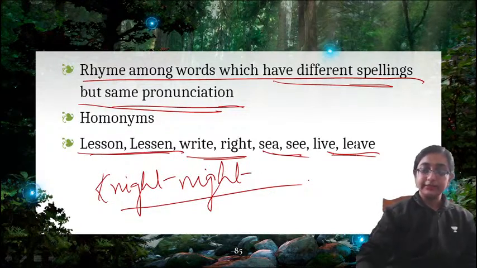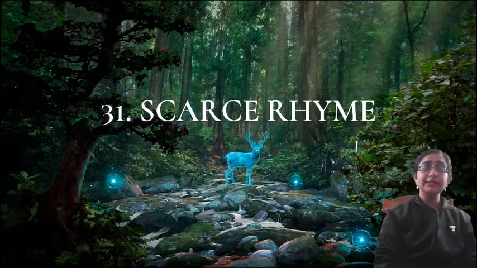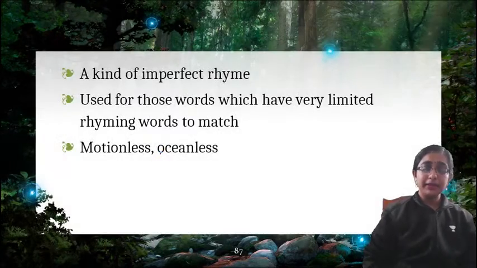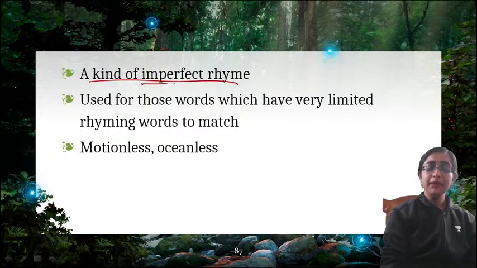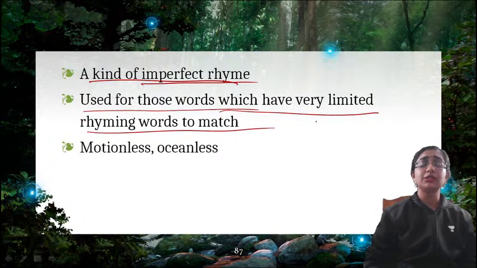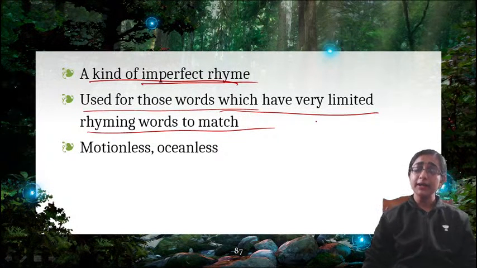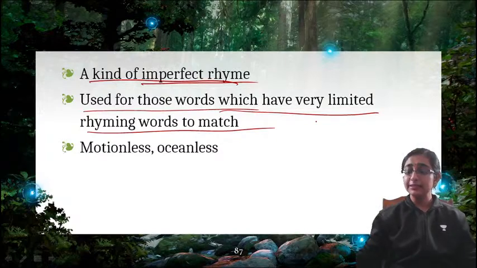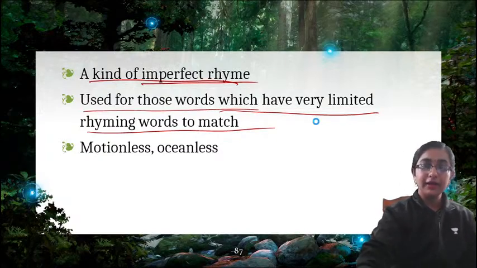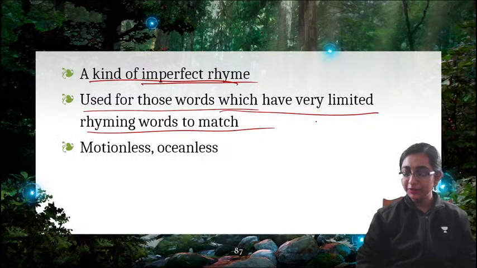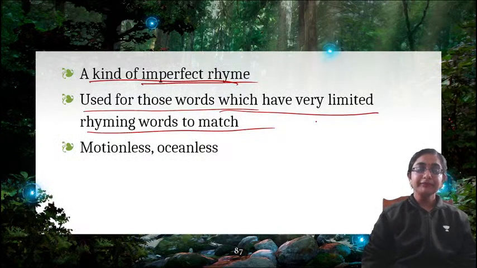Now next is scarce rhyme. What is scarce rhyme? Scarce rhyme means a kind of imperfect rhyme used for those words which have very limited rhyming words to match. That is why the rhyming words are scarce rhyme. We have just finished, Kavita. Only 2-3 types are remaining.